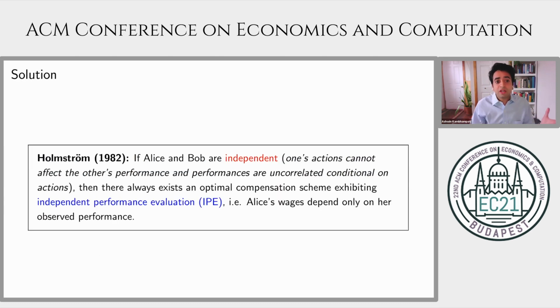Well, this problem actually already has a solution if Clara knows exactly what Alice and Bob can do. In particular, Holmstrom's classic paper in Moral Hazard in Teams says that if Alice and Bob are independent, in the sense that Alice cannot affect Bob's sales productivity directly, and moreover, if their performances are uncorrelated, conditional on the actions they take, then there always exists an optimal compensation scheme exhibiting independent performance evaluation. For instance, a scheme in which Alice is paid solely based on her own observable performance.